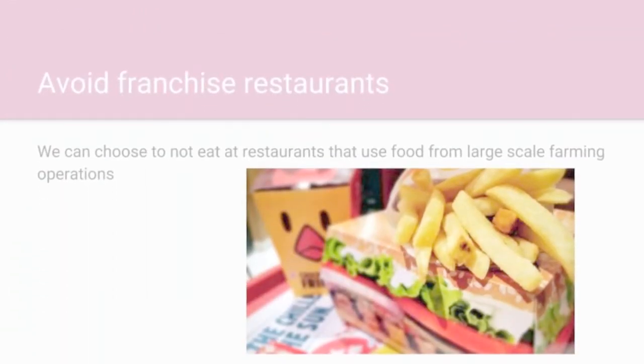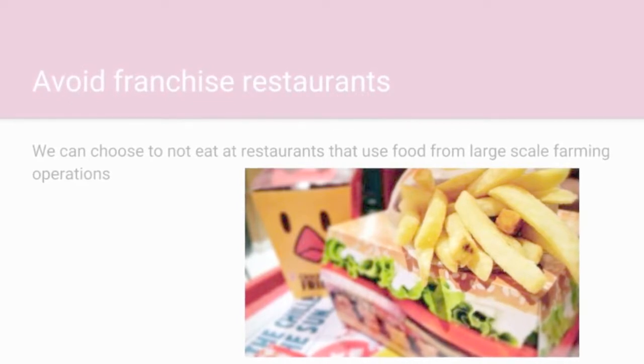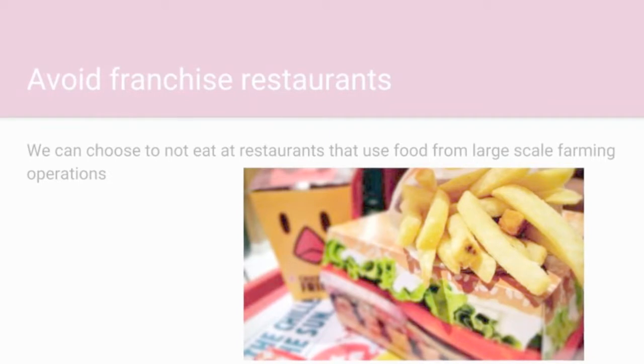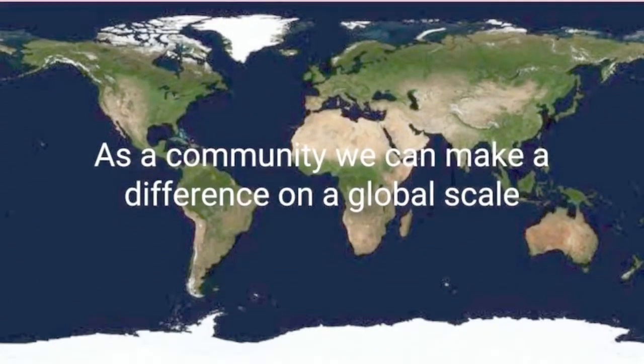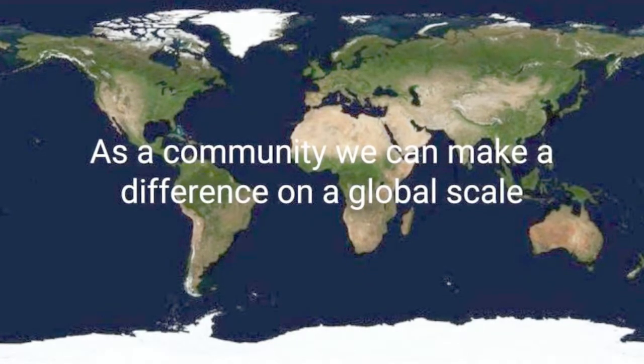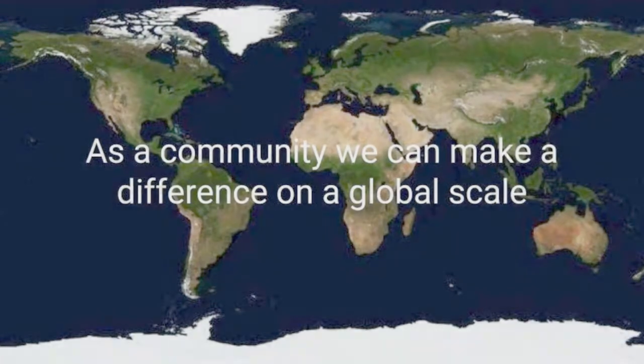We can also alleviate the problem by avoiding franchise restaurants that depend on large-scale food productions to supply food to a massive amount of people. As a community, we can make a difference on a global scale by choosing products that are sustainably grown and produced. Our vision for the future includes better access to more affordable and local produce that is transparently labeled and sustainably produced.